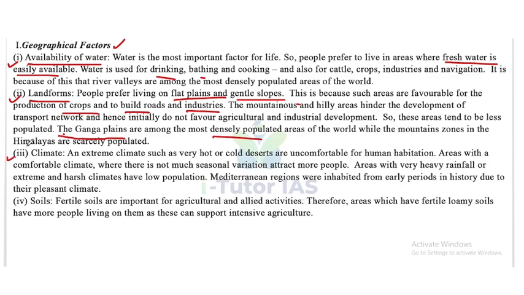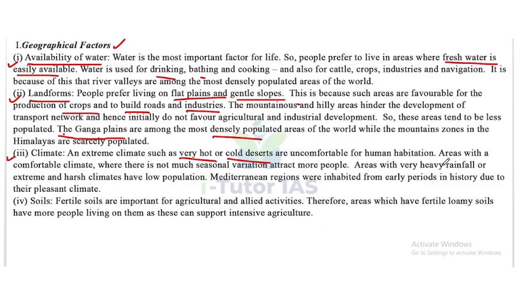Next one is climate. An extreme climate, such as very hot or very cold, is uncomfortable for human habitation. That is called the desert regions. They are uncomfortable for human habitation. So the deserts are uncomfortable for human habitats.